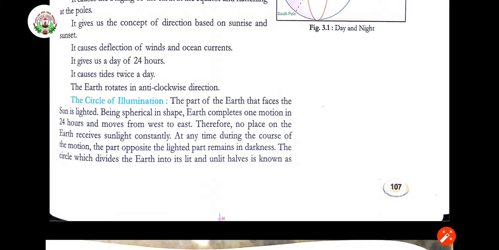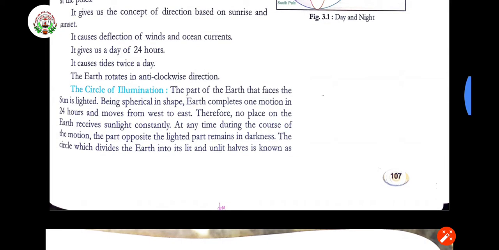Now the circle of illumination. The part of the earth that faces the sun is lighted definitely, in front of light. If you are going to stand or you are going to keep something, then that part is going to get the light. Being spherical in shape, earth completes one motion in 24 hours and moves from west to east.